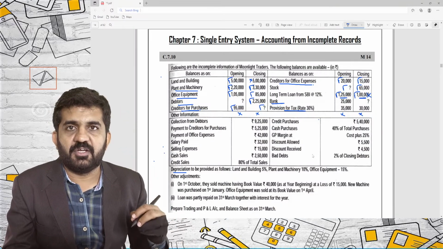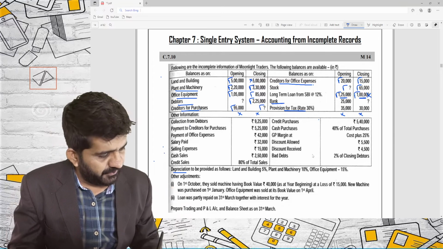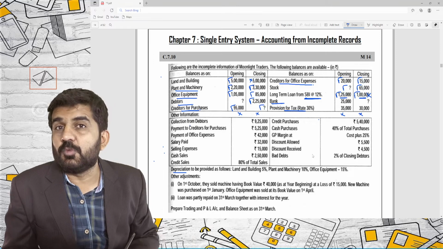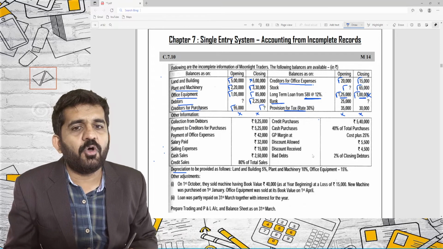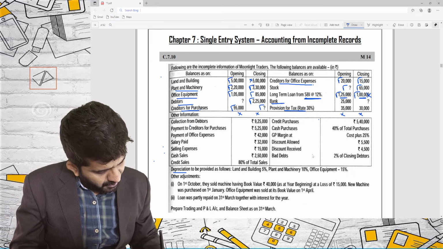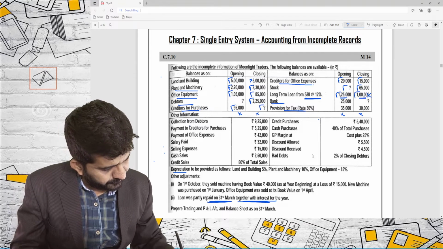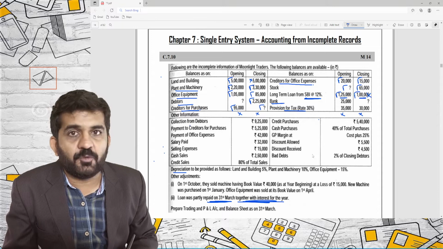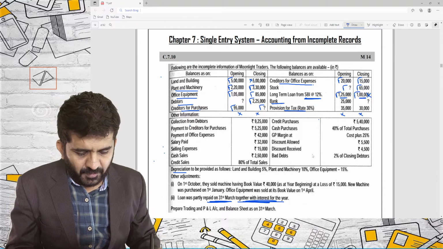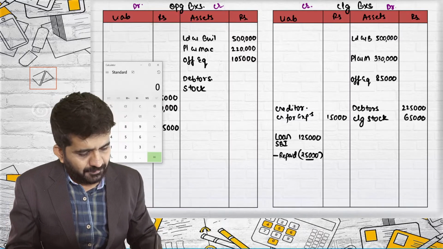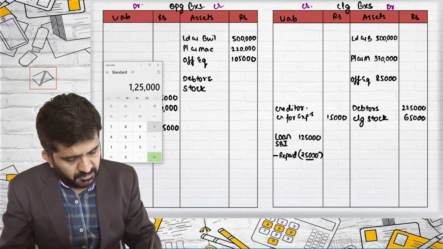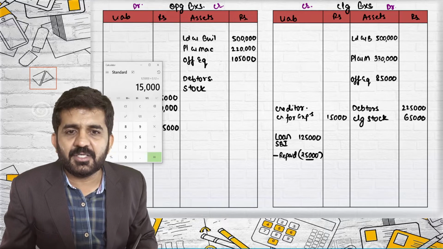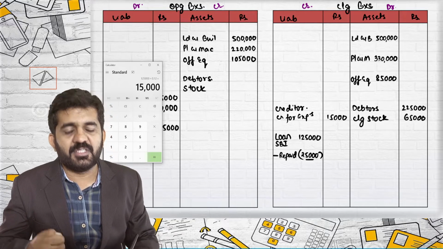I have just taken one more point, that is 25,000 rupees from that. The rate of interest was 12%. The repayment of loan was made as on the last day of the year. So interest should be calculated at the rate of 12%. So 1,25,000 into 12%, that is 15,000 should be interest, which they say was received.